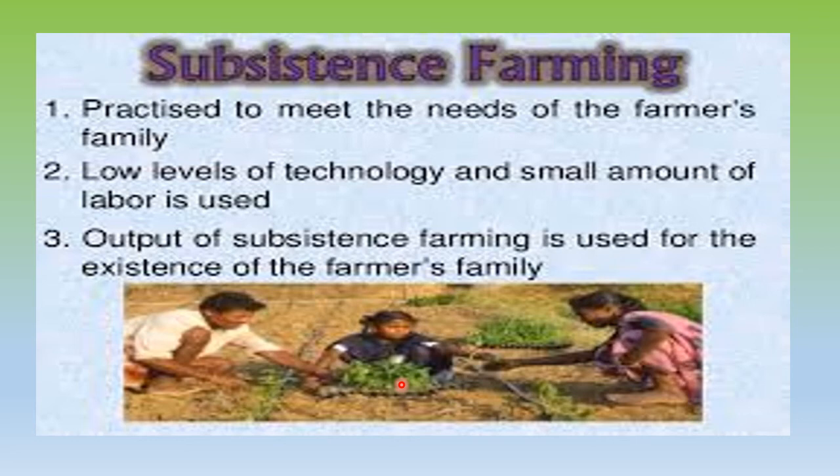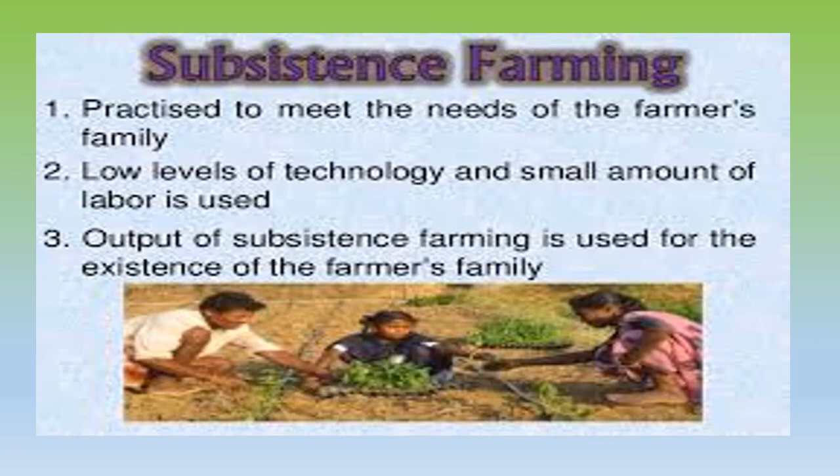He will use the crop that he has grown to meet the needs of his family members and himself. So when he is growing crop only to meet the needs of his family, he is using a small amount of labor, and the technology level is not very high. So that is called